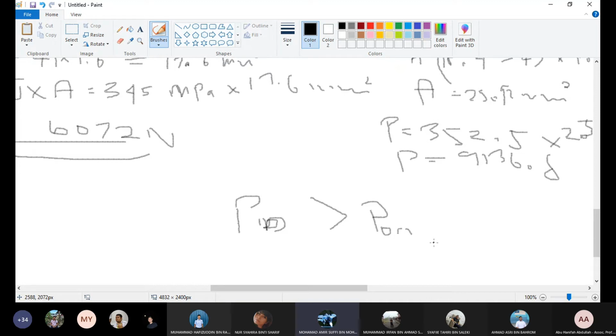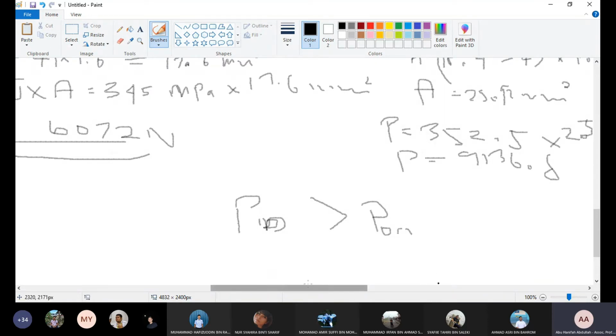Less? If the doubler is less, the repair will fail. Because you lost 6072 and suddenly you design a doubler, you got 5000 Newton. So you have another 1072 Newton to carry. Where do you want to carry it? Where do you want to put that 1072?